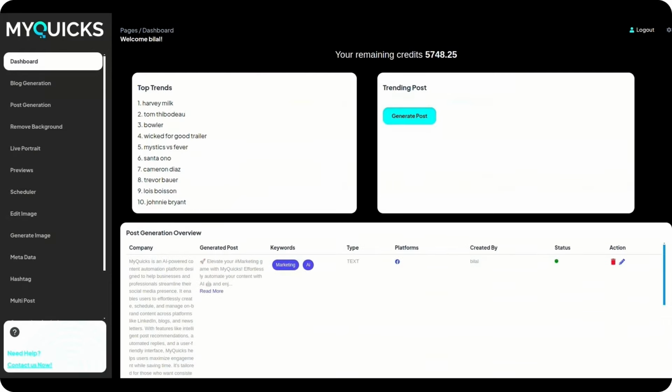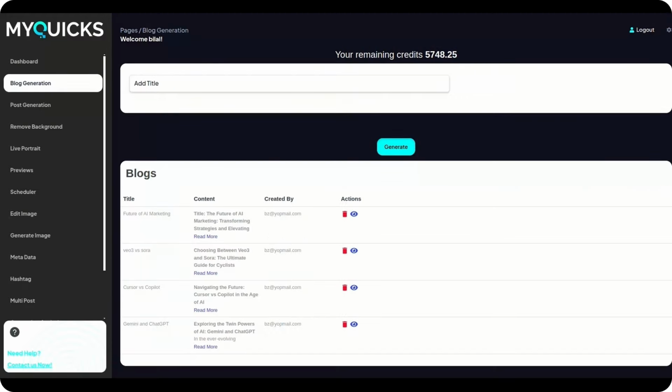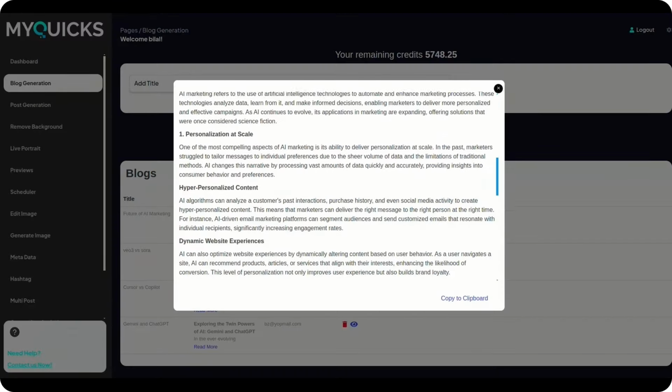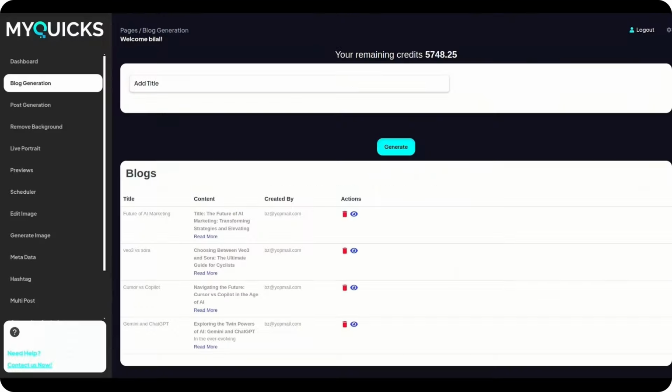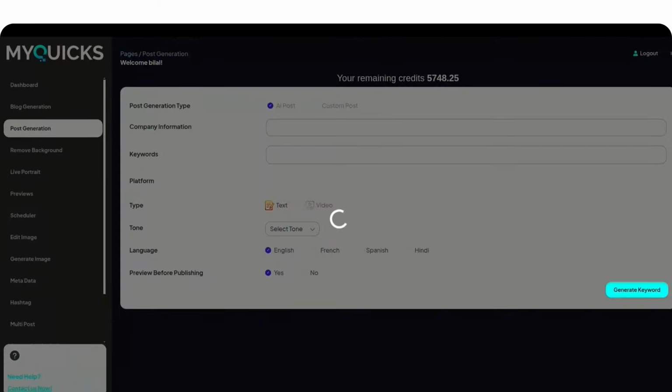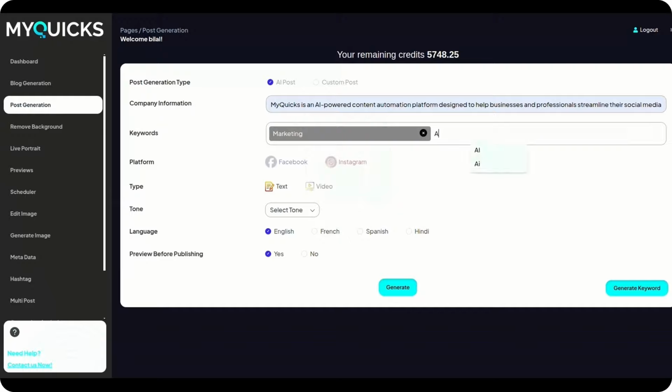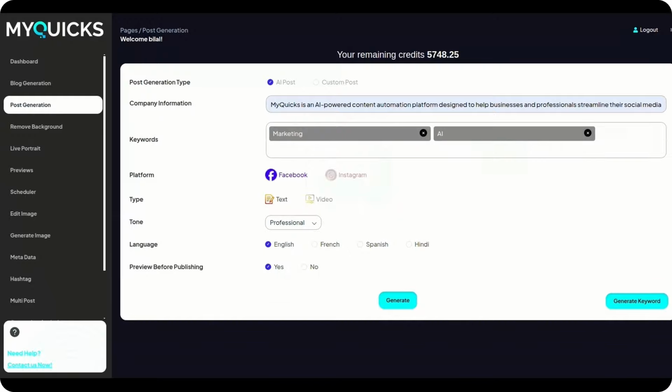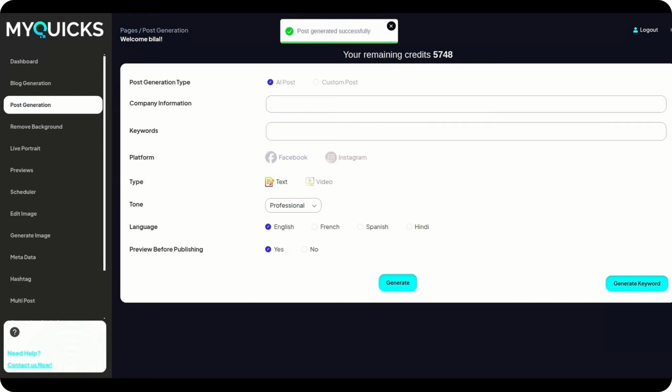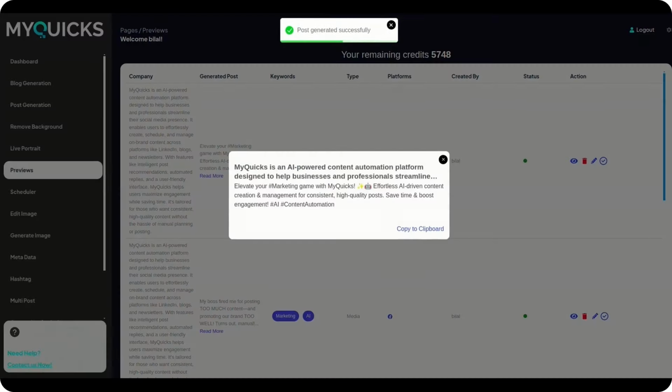Post local trends instantly with TrendSync. Got an idea? Type in a blog title and it writes the whole thing. Image included. Need a quick post instead? Just add your basic brand details with preferred tone and language. Hit generate and you've got a ready-to-go post.